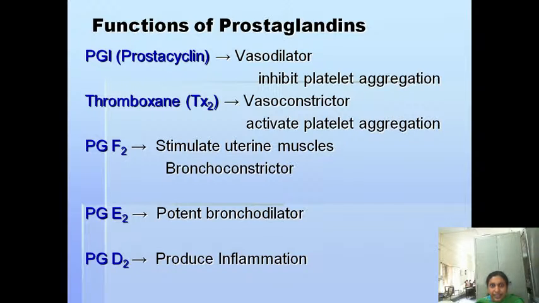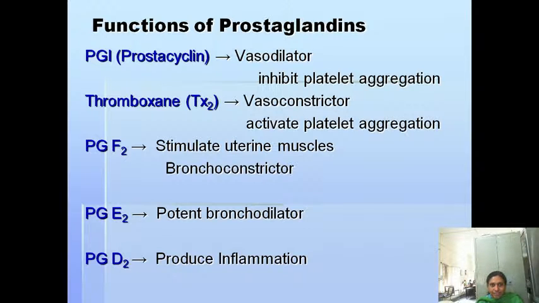Again, please note down the individual functions. Prostaglandin I, also known as prostacyclins, is a vasodilator. That is what it is used for in regulating the blood pressure, and it inhibits the aggregation of the platelets. And thromboxanes are vasoconstrictors and activate the platelet aggregation. See here, thromboxane function is quite the opposite of the prostacyclins. Prostacyclins are vasodilators and inhibit the platelet aggregation, and thromboxanes are vasoconstrictors and activate the platelet aggregation. And prostaglandin F2 stimulates the uterine muscles, and it is a bronchoconstrictor.